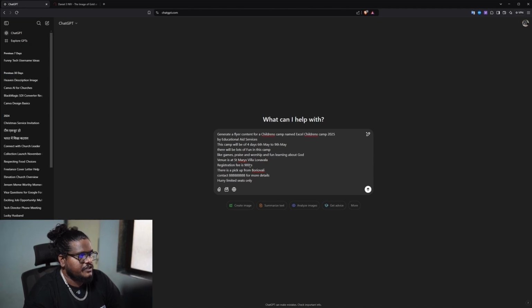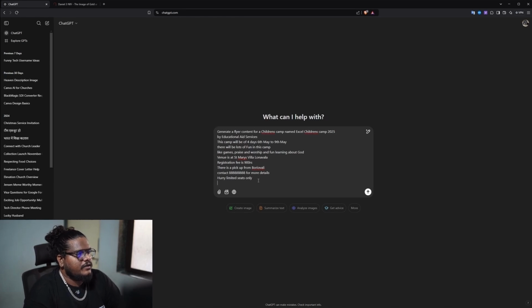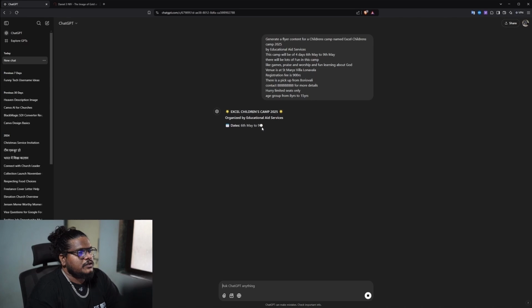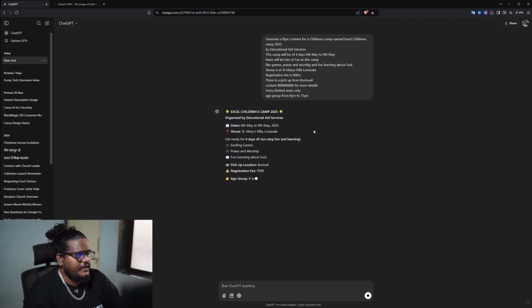You can add the registration fee, and if there's a pickup you can mention that as well. You can add a contact number and just say hurry, limited seats only. Now I'll add one more line and hit the enter button. As you can see, it has generated the content for the flyer.